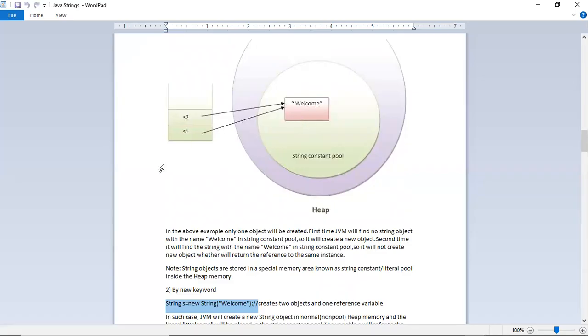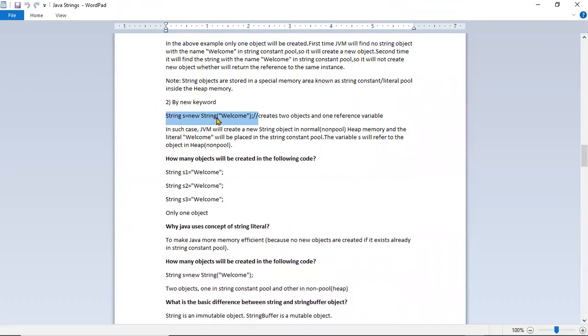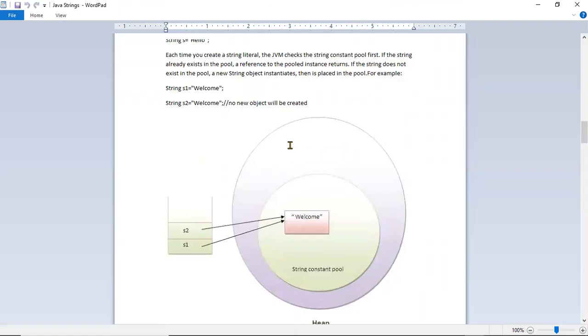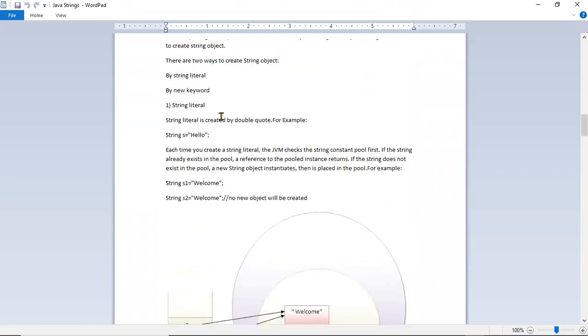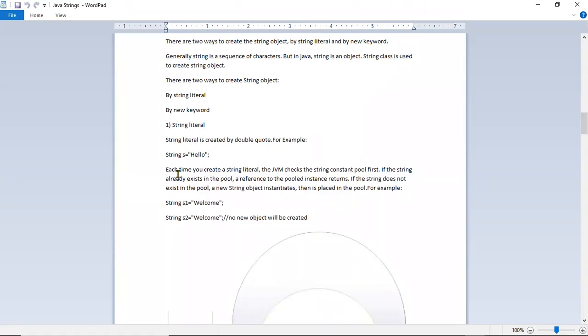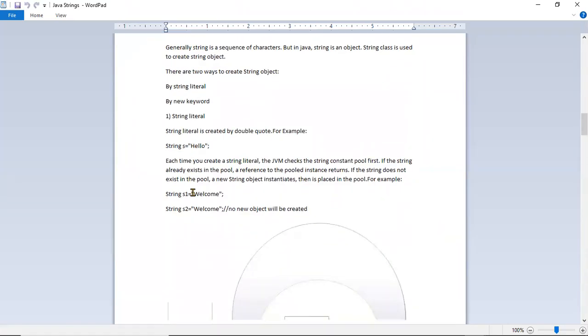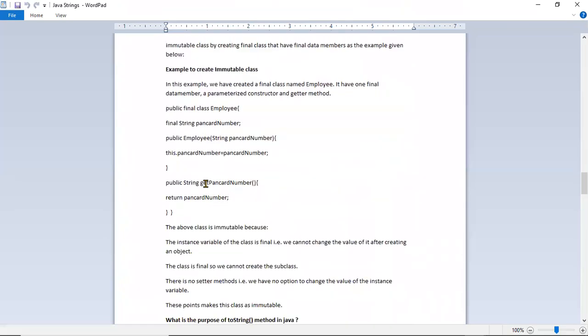So when we create any string with the new keyword, it creates two objects: one inside the heap memory, the other one is the literal. The value is the same, but the way it is created is different. So that is about string.